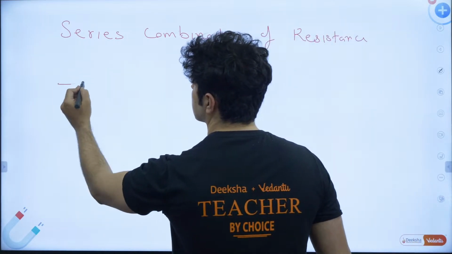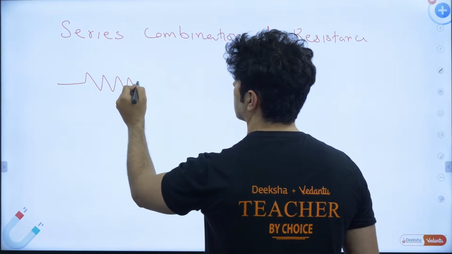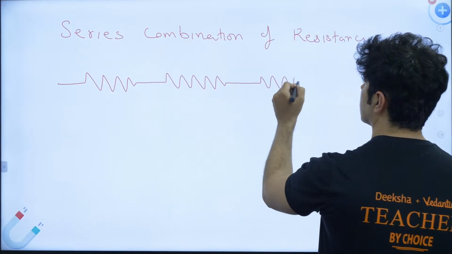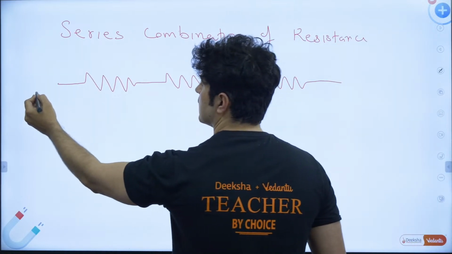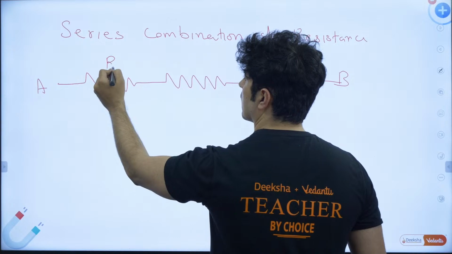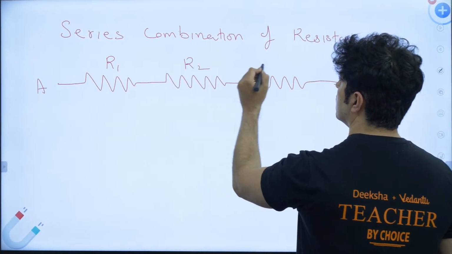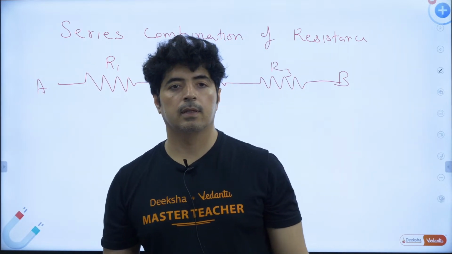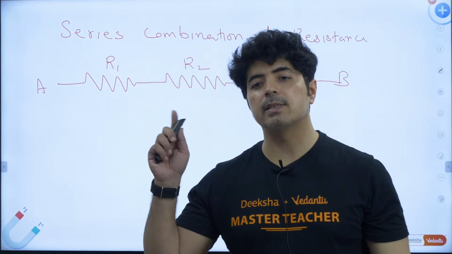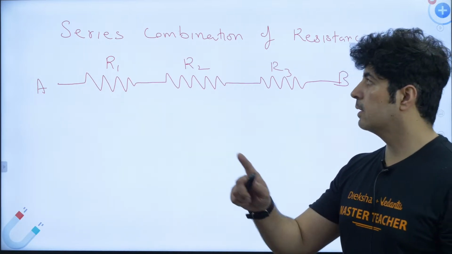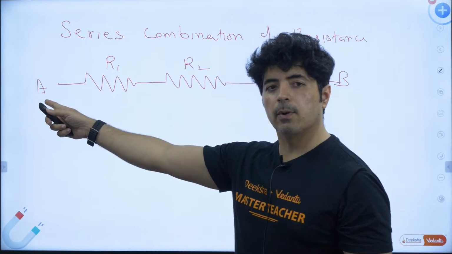So what happens? We take, let's say, three resistances, R1, another resistance R2, another resistance R3. Let's say these points are A and B. Now how will I know whether this is series or parallel? You start walking from A. Think about it.